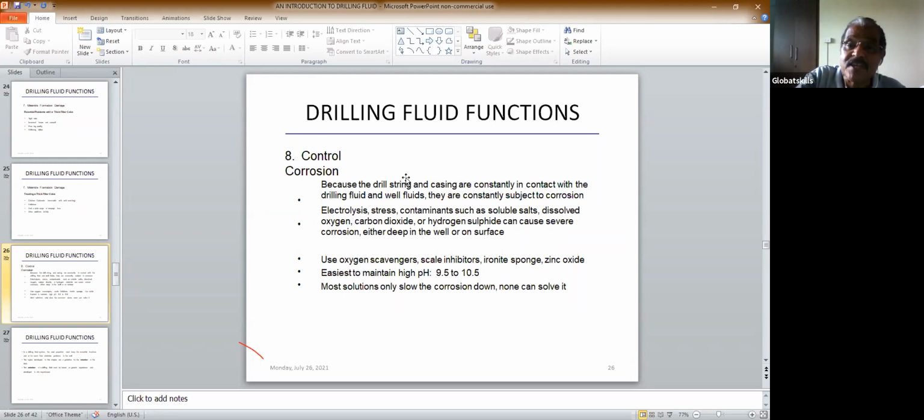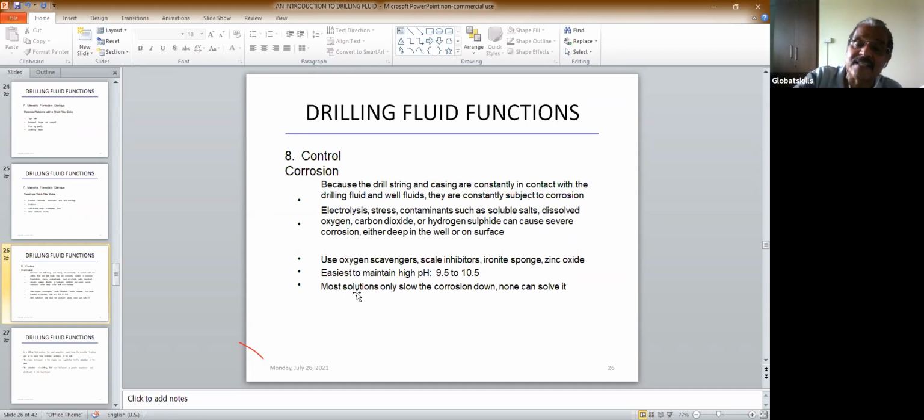You see, because drill string and casing are constantly in contact with the drilling fluid and well fluids, they are constantly subject to corrosion. Electrolysis, stress, contaminants such as soluble salt, dissolved oxygen, carbon dioxide, hydrogen sulfide can cause it. You see what happens when you are drilling a well. Sometimes in some of the wells you come across hydrogen sulfide. Hydrogen sulfide comes and it corrodes your equipment. So what happens? You should add some chemicals into the mud so that the hydrogen sulfide gets neutralized and will not corrode it.